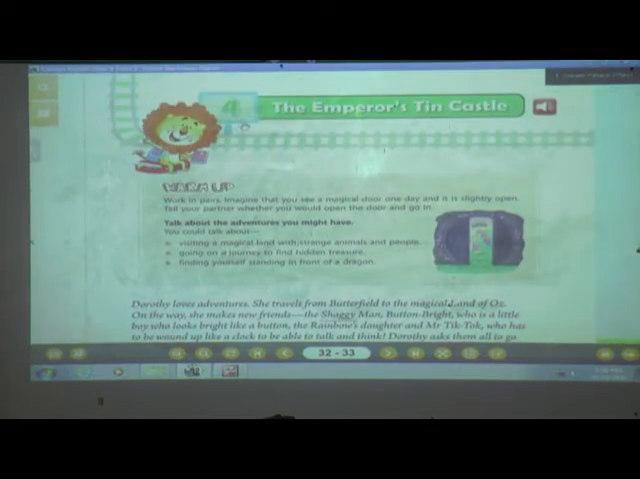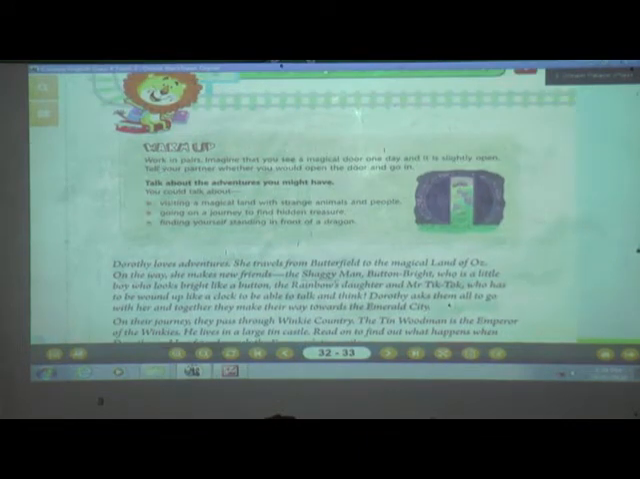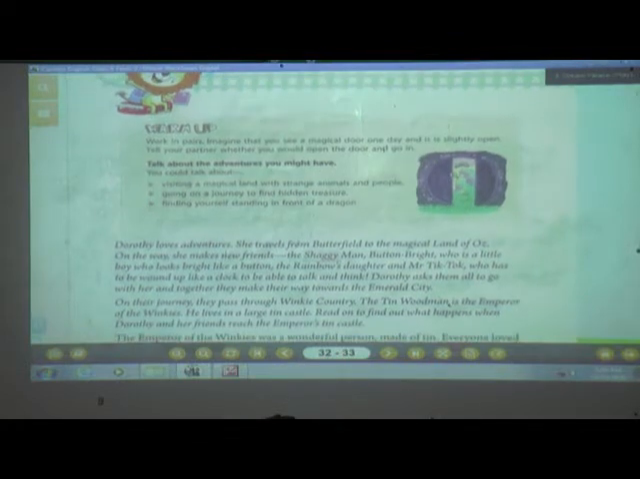So what is our lesson name, students? Yes, the Emperor's Tin Castle. Now which emperor is it talking about? Tin Woodman. Now here they have asked, imagine that you see a magical door one day and it is slightly open. Then tell your partner whether you would open the door and go in. See what they have asked, that sometime you have seen a magical door, and it is slightly open. So what are you going to do? Are you going to open that door or not? Means what is there inside, we are excited to see.